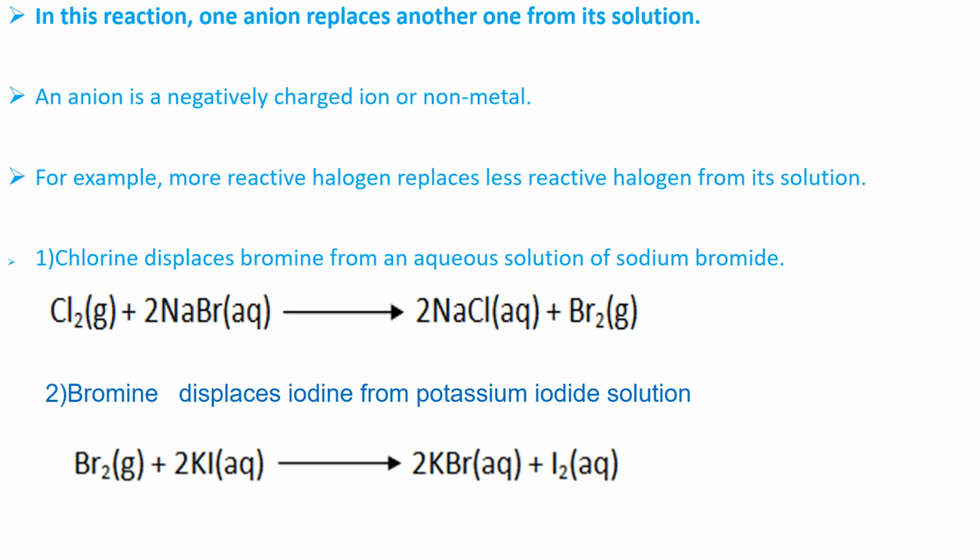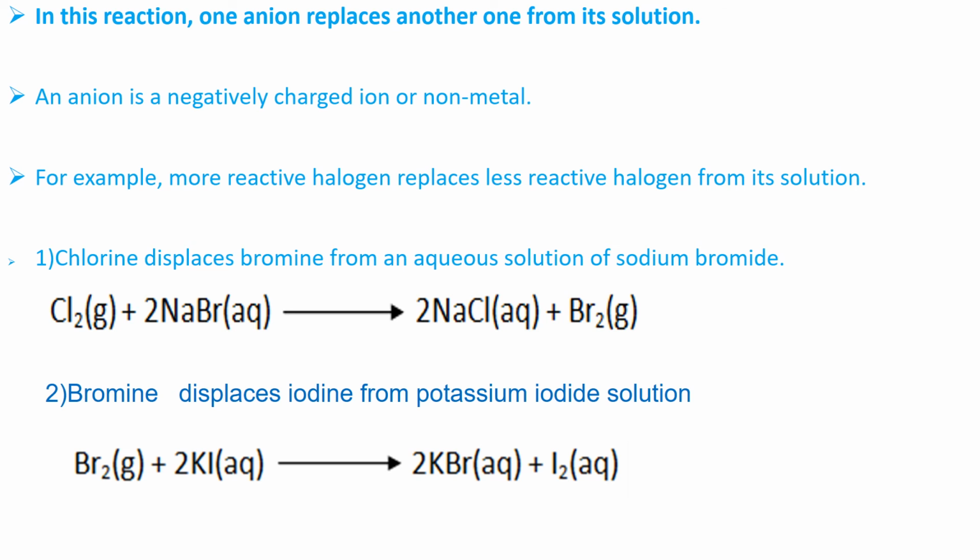First thing you have to remember is that one anion will replace another anion from its solution. And anion means what? It is a negatively charged ion, or a non-metal element that can displace another non-metal element which is less reactive. So here one halogen which is more reactive can displace another halogen which is less reactive from its salt solution.